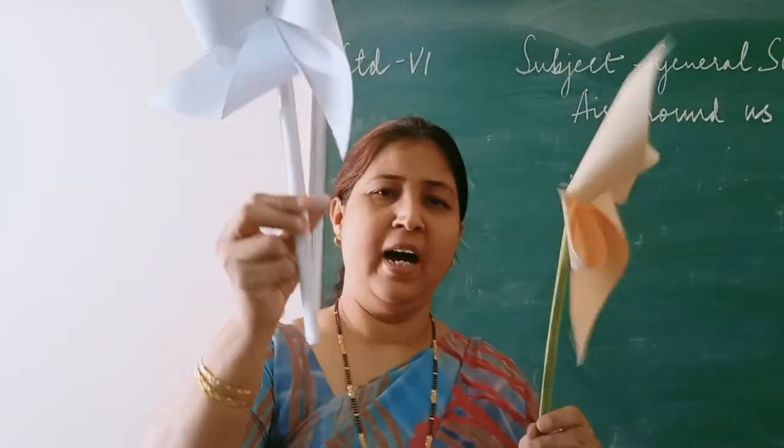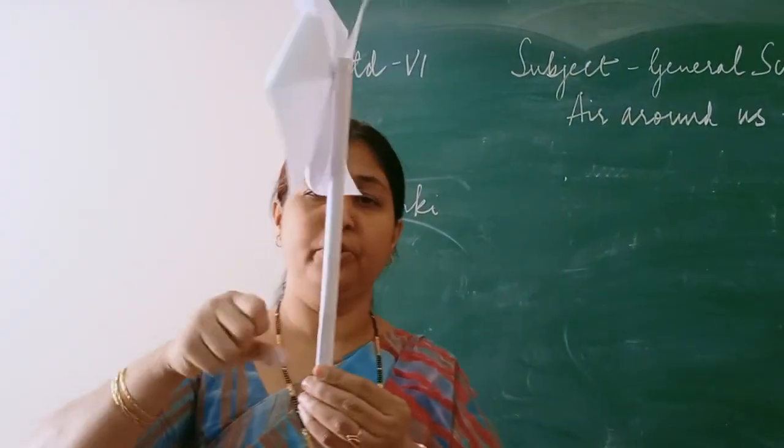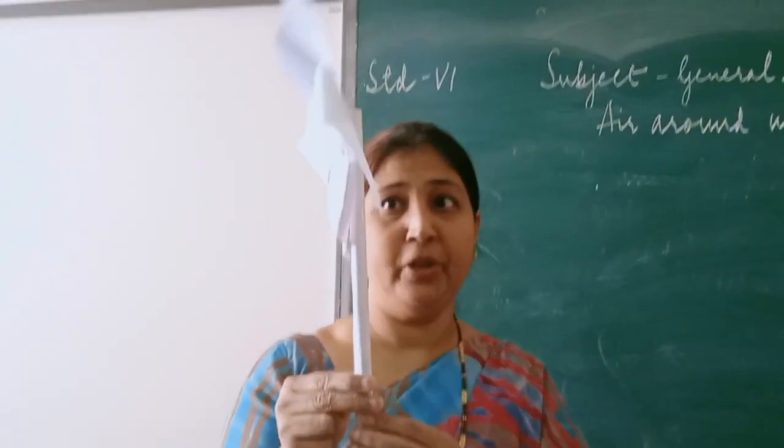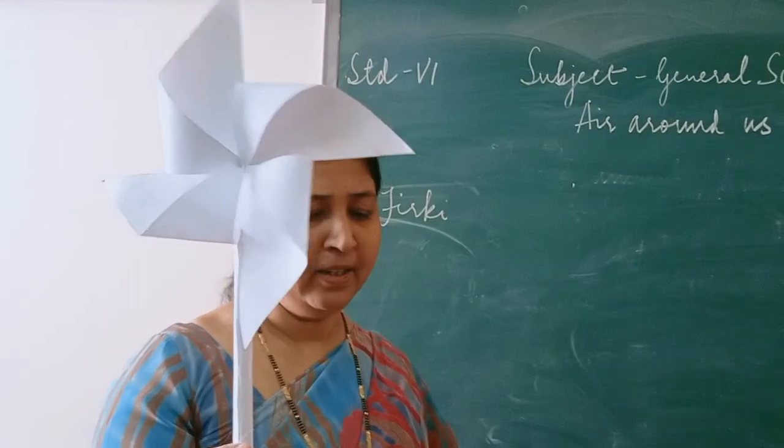Or you can use this hard cardboard also here to make a round. Like a calendar, or the paper sheets, you can roll it. Like that you can roll it, you can use this also. So this is a firki.